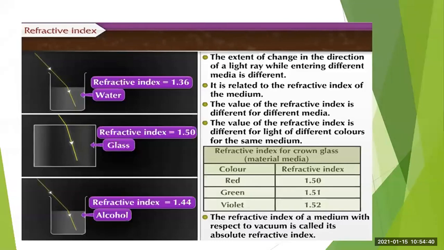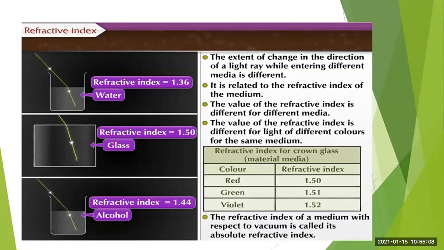Actually, it is the extent of change in the direction of a light ray while entering different media that is different. The extent to which the light changes its direction while entering different media is different, and its reason we know: the velocity of light is different for different media.